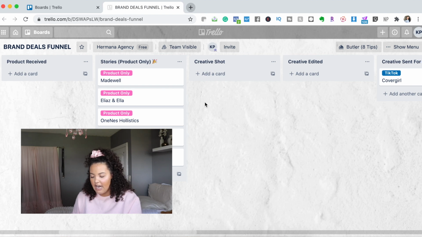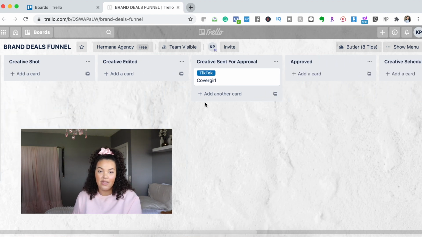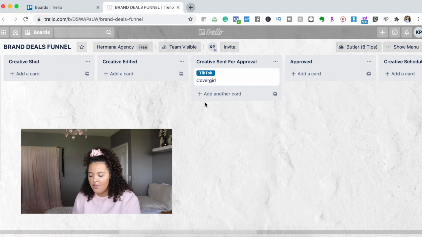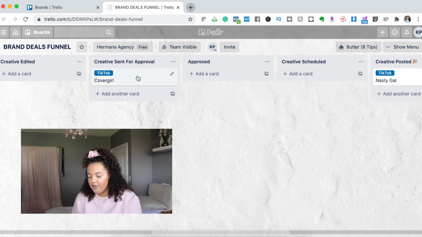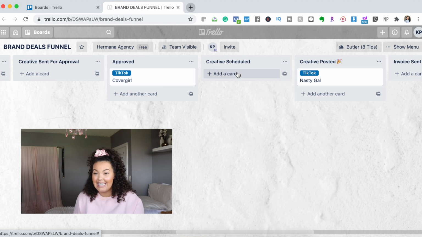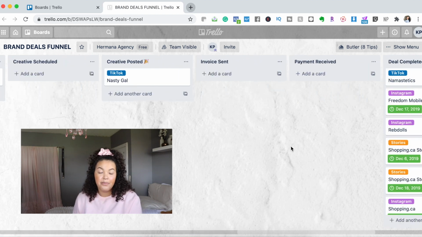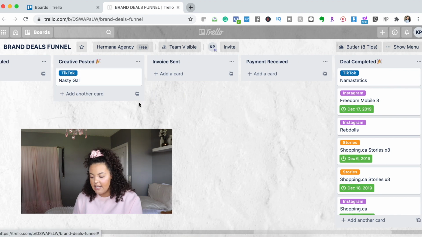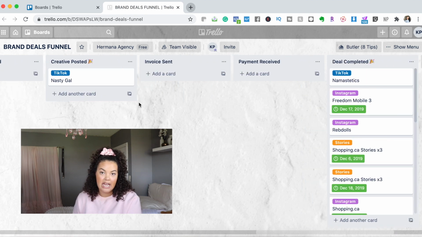Now moving on, this is where I make sure that I'm on the same page with where the brand deal is at. So there are things like, is the creative shot? Is it edited? Has it been sent for approval? So I'm going to move this CoverGirl one into approved because it has been approved. It just has to get a date and go out. Also this Nasty Gal one, I did post the content already. There was an invoice sent. So now we're just waiting to get paid.